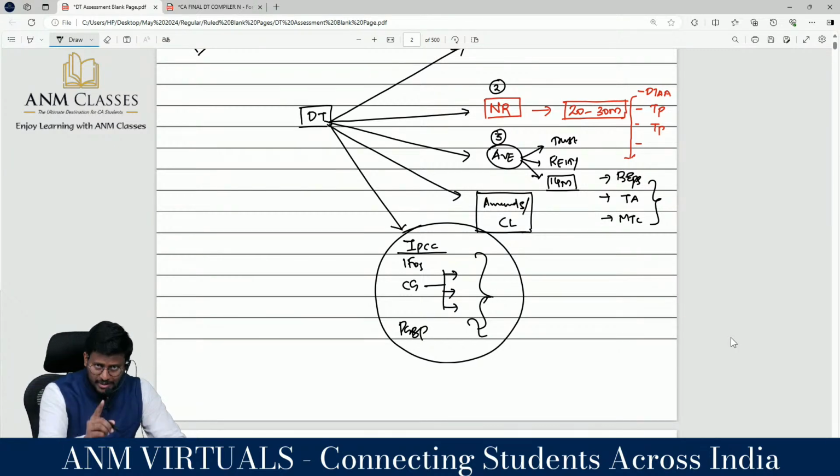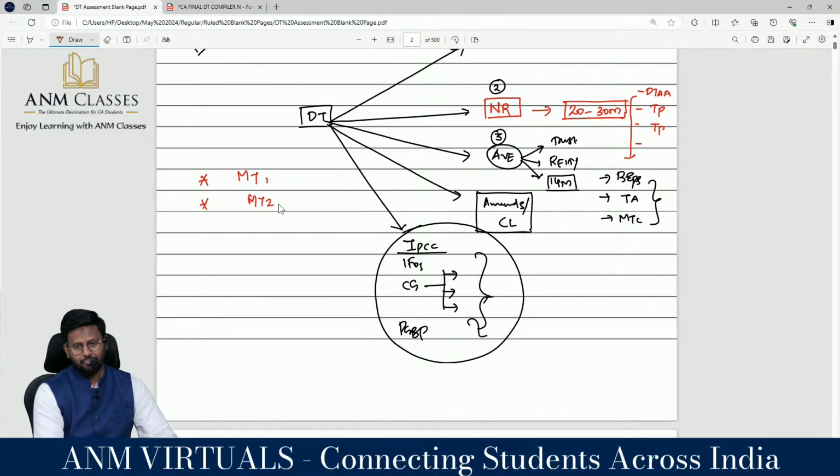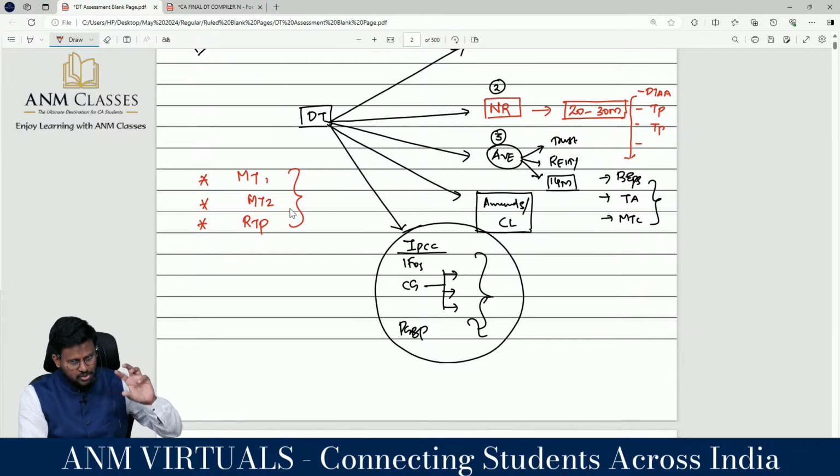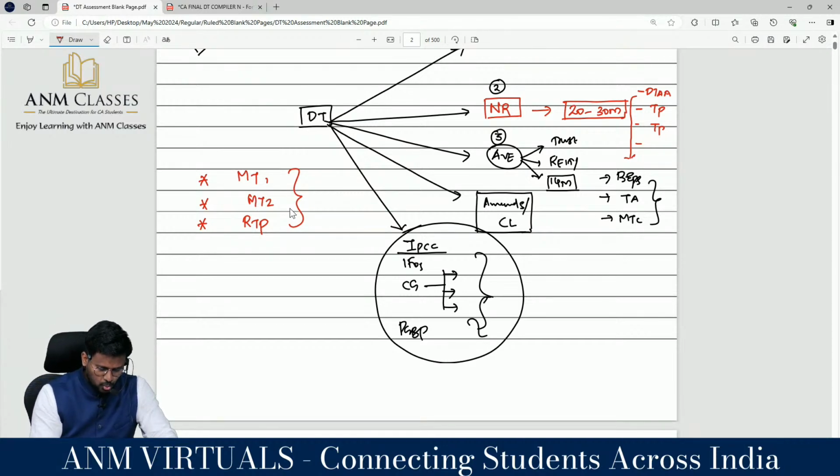Then mandatorily ensure, sir, that this prerequisite has been completed before you step into the examination hall. Mock test 1 and number 2 is mock test 2. Mock test 1 and mock test 2 you have to complete. Then RTP is mandatory, revision test paper, because from these they may pick the direct question from mock test 1, 2 and RTP. So don't miss these areas. Mock test 1, mock test 2 and RTPs.